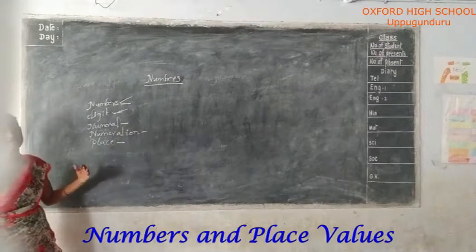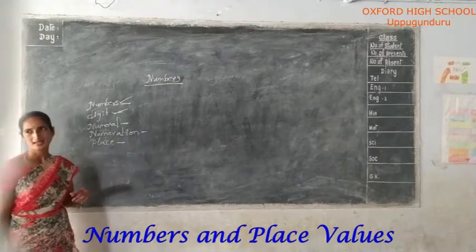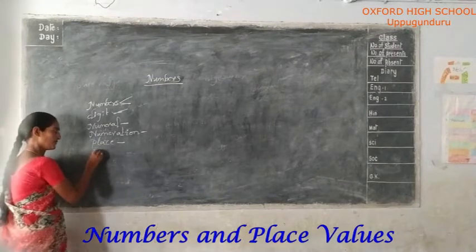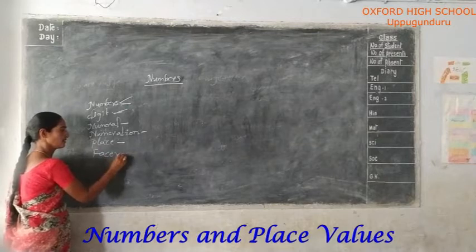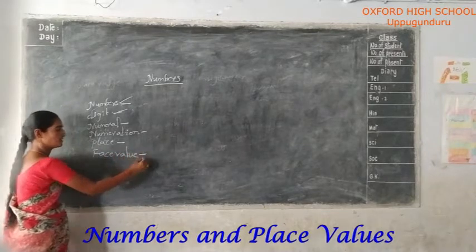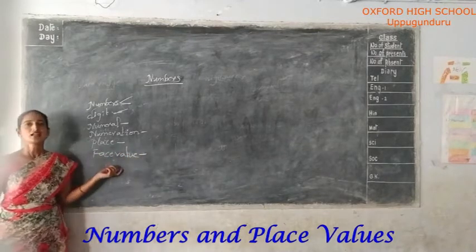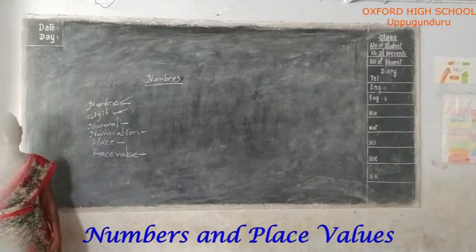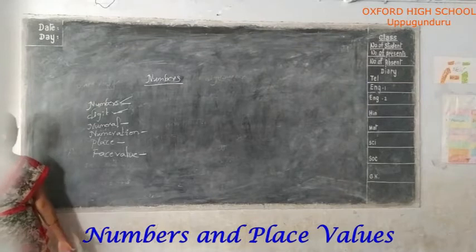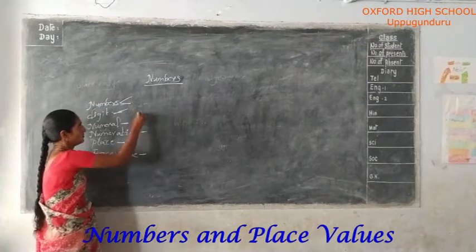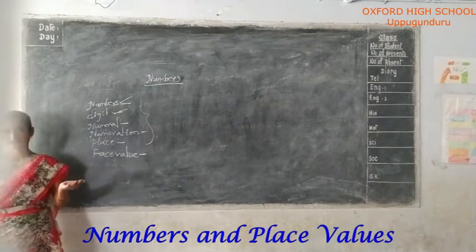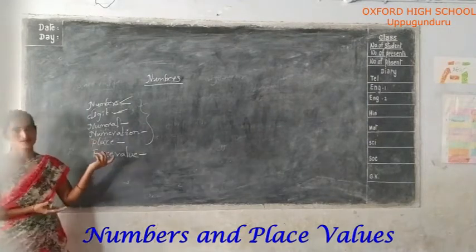Examples were also given. Okay. Next, face value. Face value is the number itself only. Already we have learned this before.